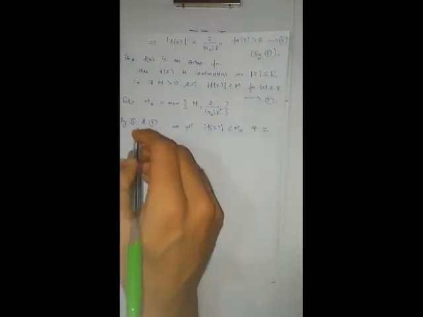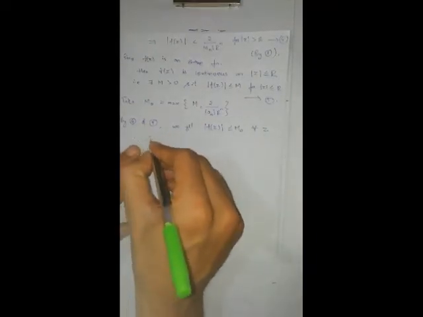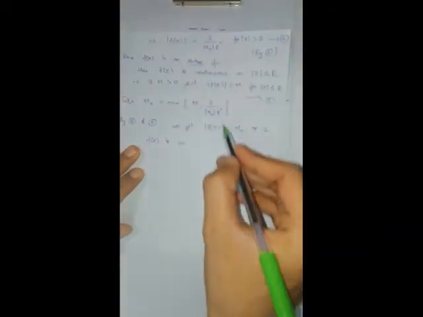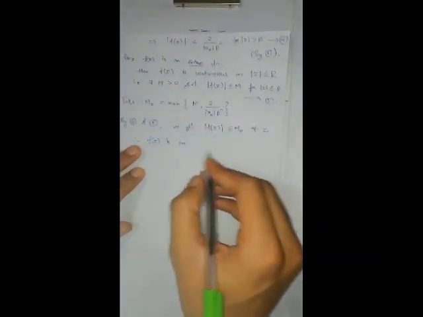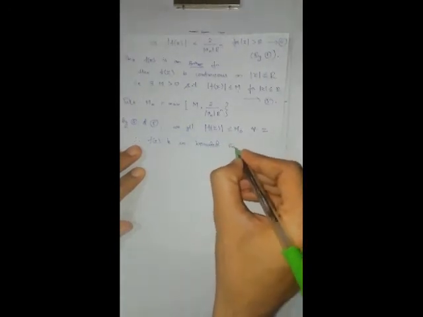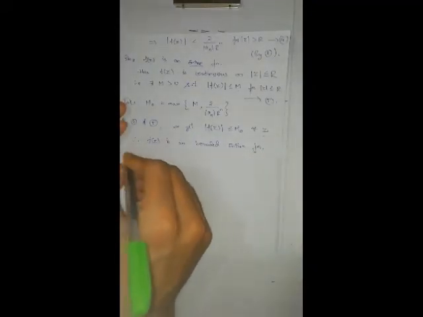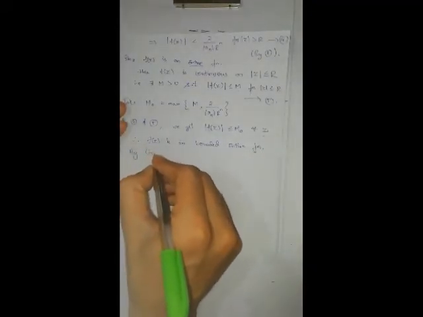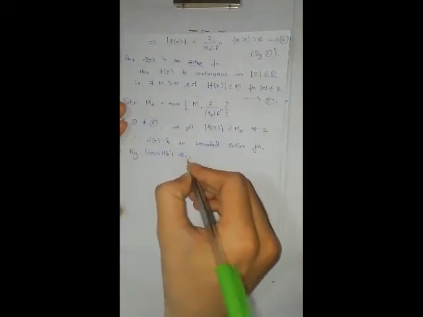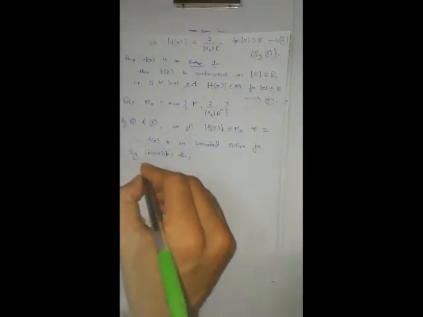Maximum is which is bigger according to that. Therefore, what we got, f of z is an entire function as well as a bounded function. Bounded entire function. Therefore, by Liouville theorem, what the Liouville theorem says, every bounded entire function is constant.